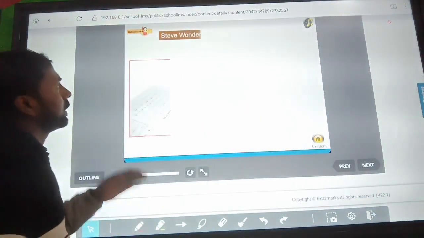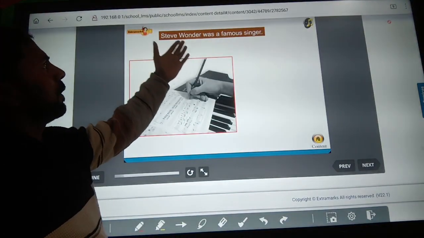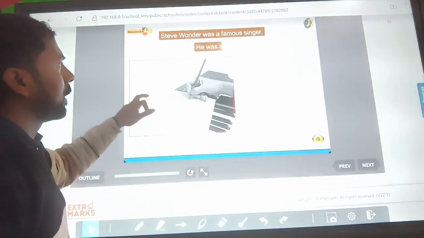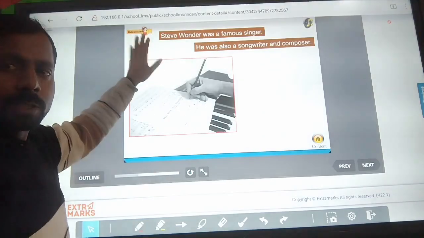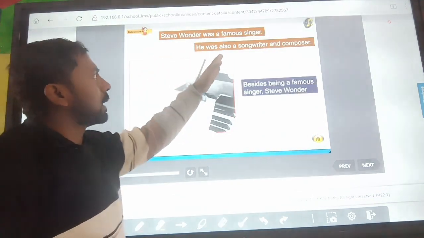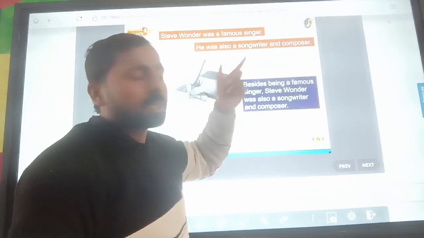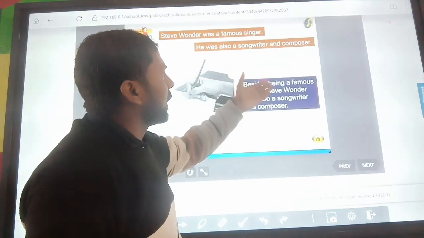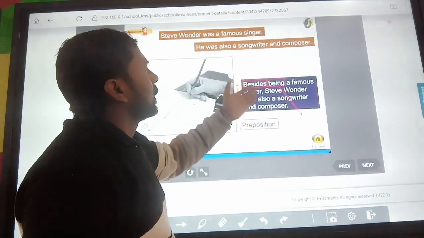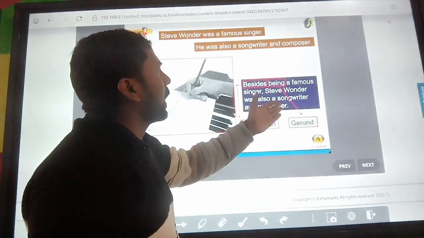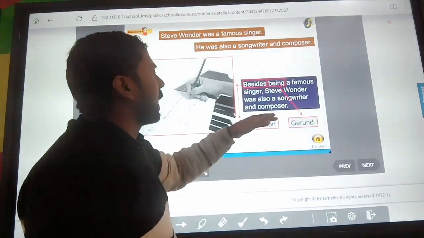Next is an example. Stevie Wonder was a famous singer. It is a simple sentence, and he was also a songwriter and composer. So, besides being a famous singer, Stevie Wonder was also a songwriter and a composer.